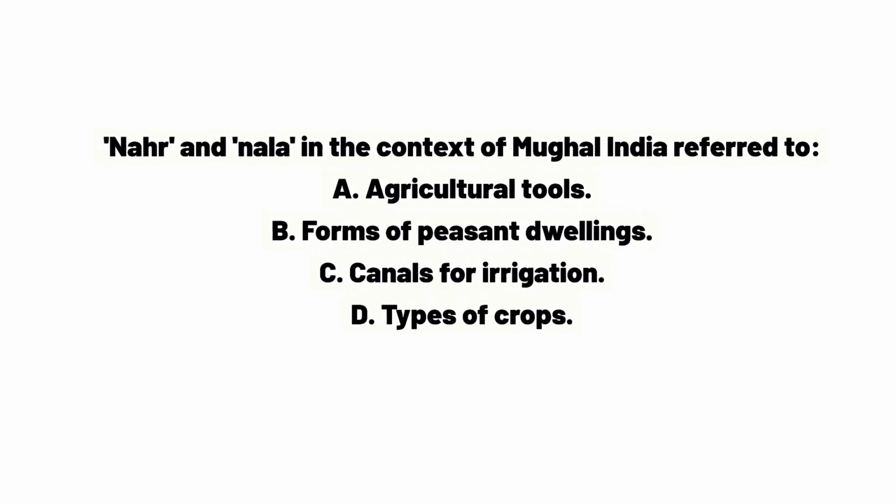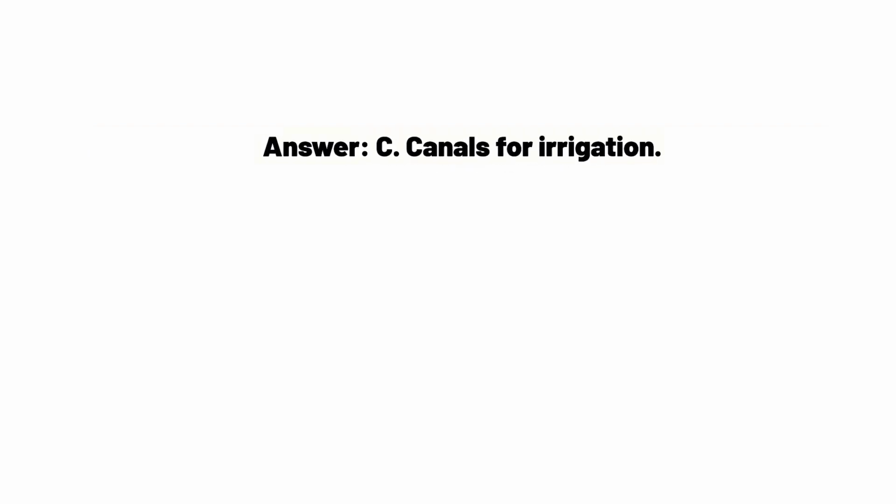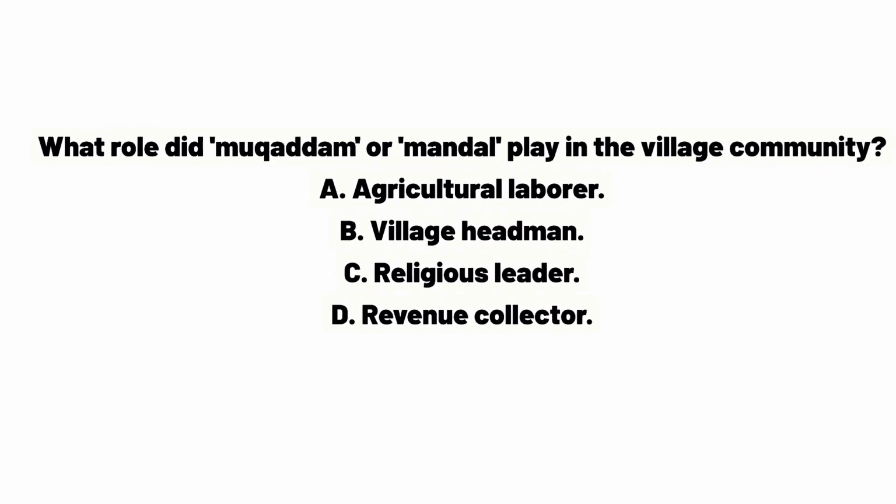Nala, in the context of Mughal India, referred to A. Agricultural tools. B. Forms of peasant dwellings. C. Canals for irrigation. D. Types of crops. Answer. C. Canals for irrigation.